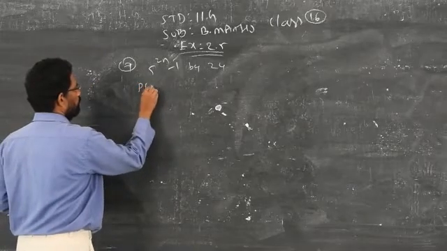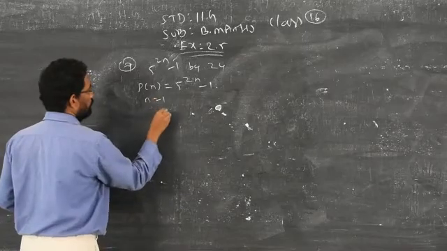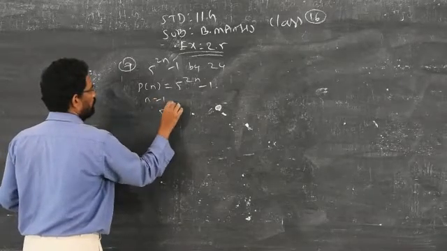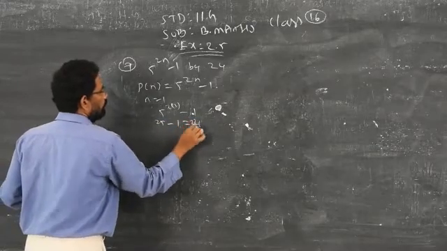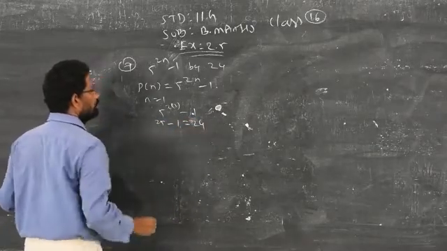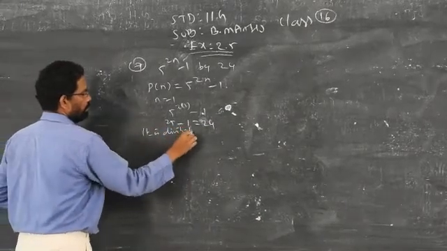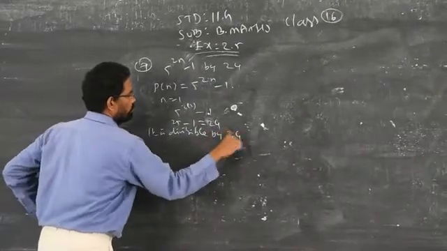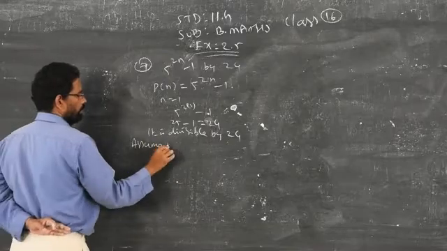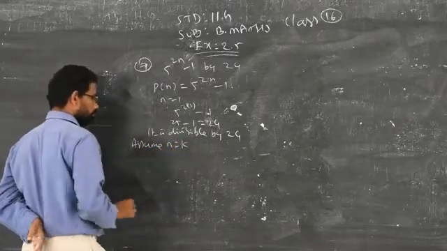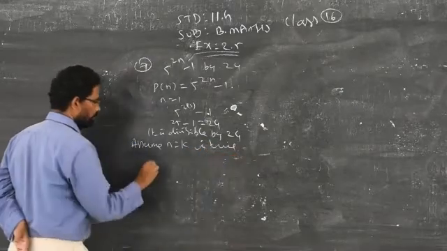So as usual, P of n is equal to 5 power 2n minus 1. For n equal to 1, what will be the answer? 5 square is 25, 25 minus 1 is 24. So 24 is divisible by 24. It's over. Now you have to consider or assume n is equal to k is true.